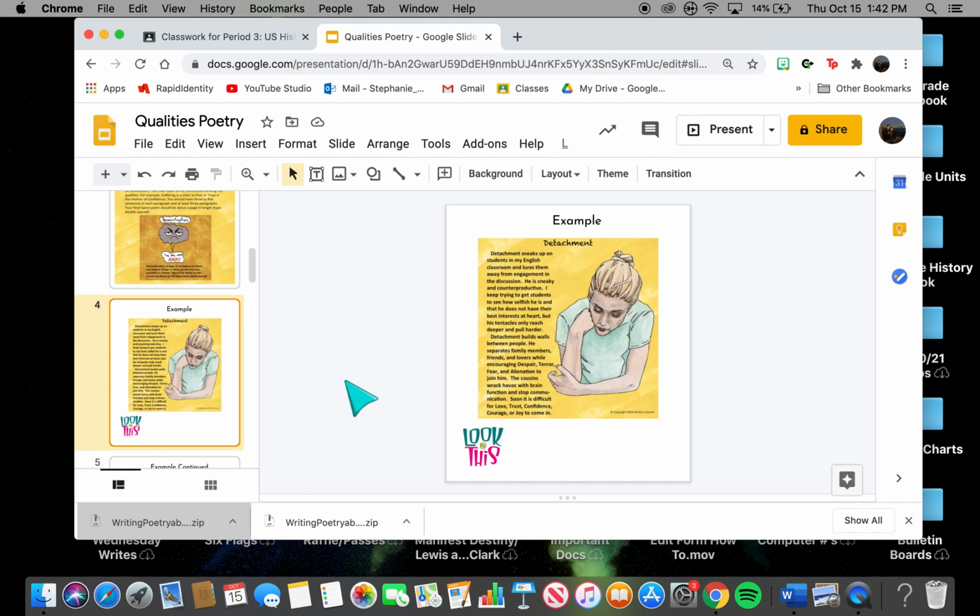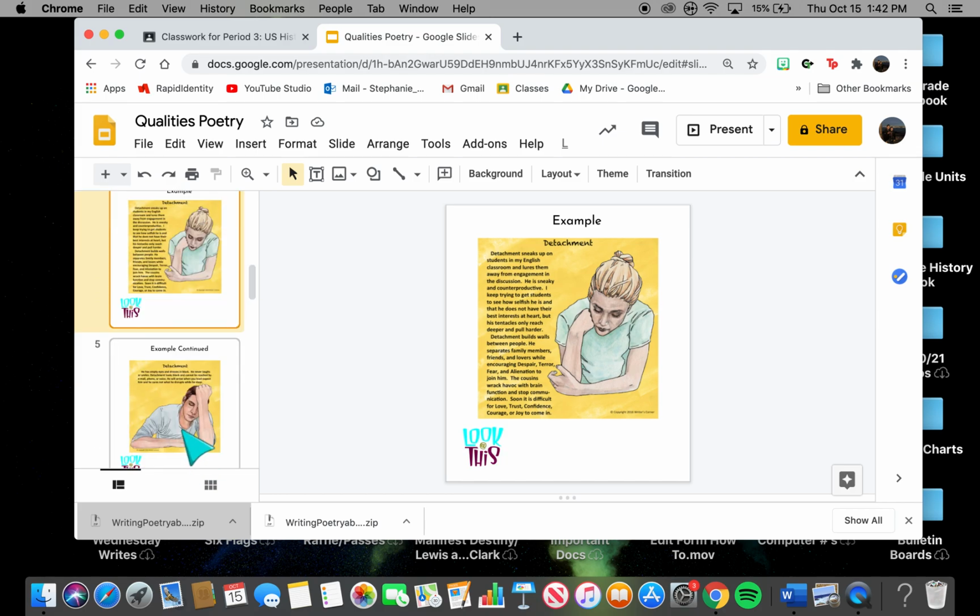But his tentacles only reach deeper and pull harder. Detachment builds walls between people. He separates family members, friends, and lovers while encouraging despair, terror, fear, and alienation to join him. The cousins wreak havoc with the brain, function, and stop communication. Soon it is difficult for love, trust, confidence, courage, or joy to come in.